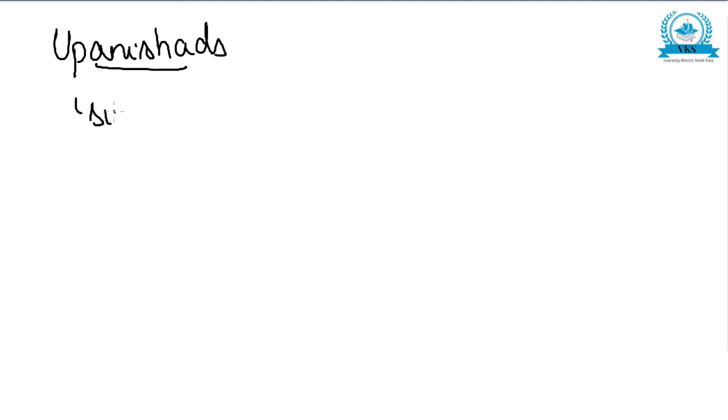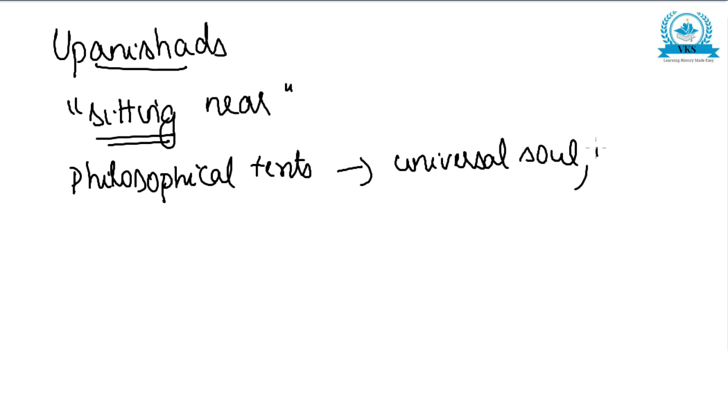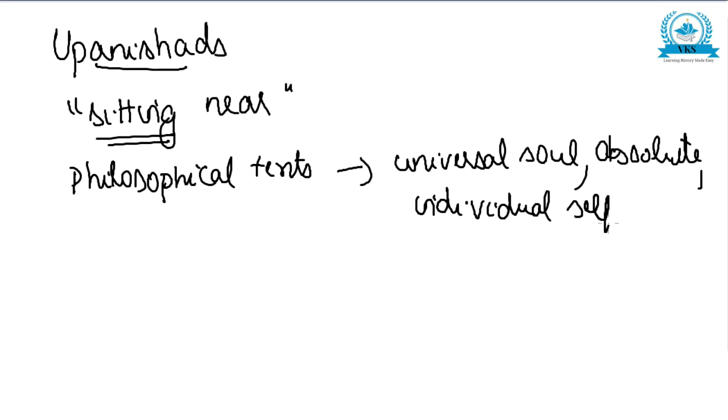The meaning of Upanishads is sitting near. It is like sitting near the Guru and hearing from him. Upanishads are basically philosophical texts, and these philosophical texts deal with topics like universal soul or absolute soul, then individual self. All these kinds of topics are dealt with in the Upanishads.